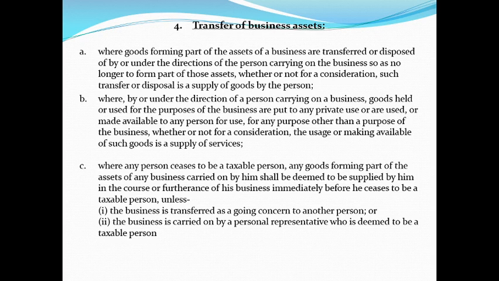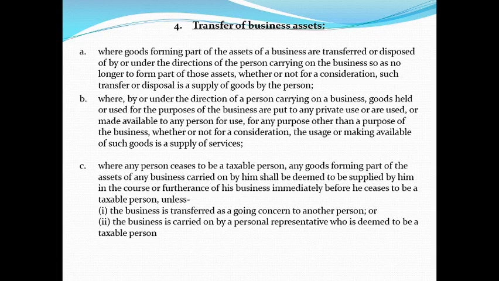Transfer of business assets. Whatever is forming part of the assets of a business, if it is transferred permanently or disposed of under the directions of the person who is carrying on the business, and the business no longer requires these assets, if it is transferred for a consideration or not for a consideration, then that transfer or disposal will be taken as a supply of goods made by the person.